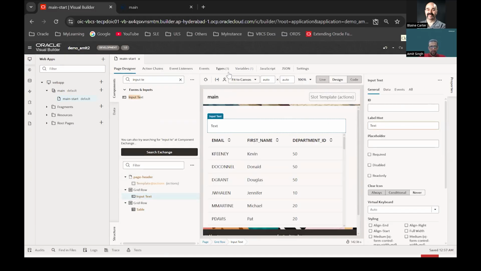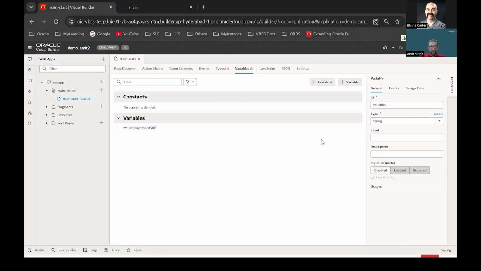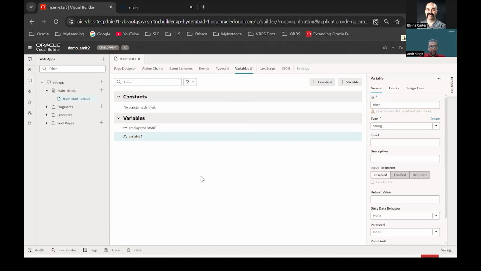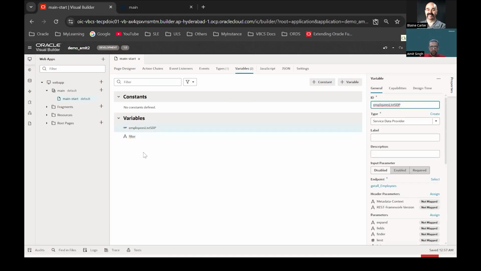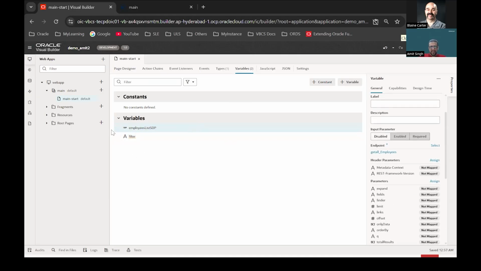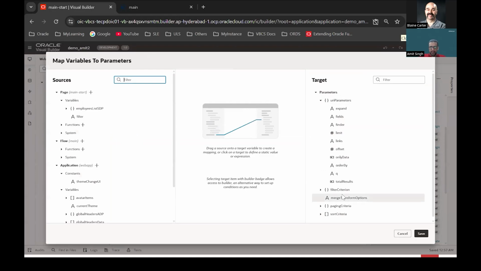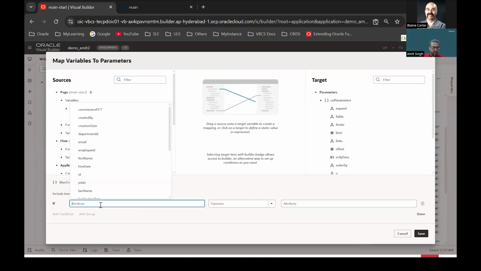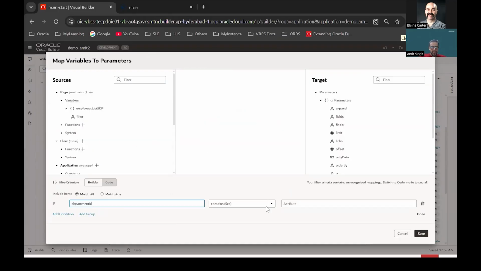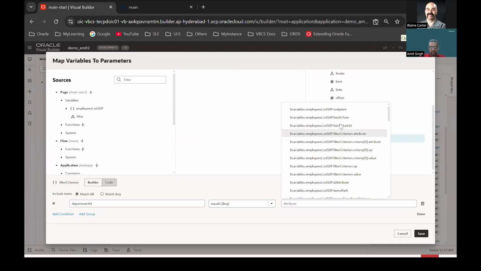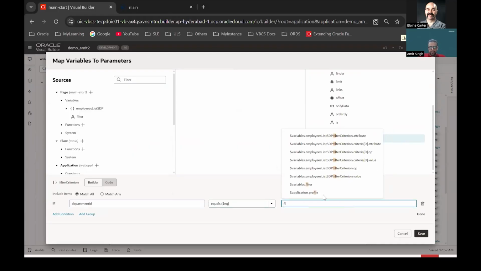This variable filter. What I can do is I can very easily map this filter property to my SDP, right? The SDP filter criteria inbuilt property here. I can declaratively define my filter criteria here. So suppose maybe I want to filter based on my department ID, right? I can map to that variable which I have created here, right?